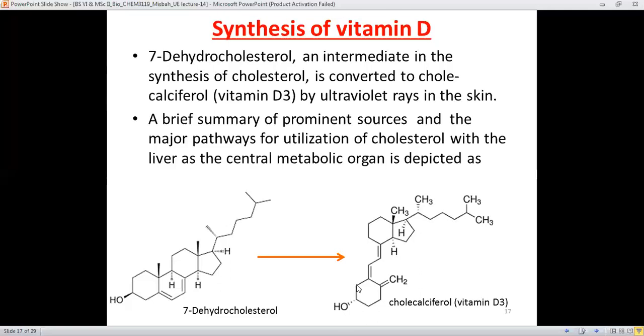There is a change over here, how this ring gets changed or opened up in such a way that there is unsaturation or the buildup of conjugation. Therefore, the structure of dehydrocholesterol is changed, and it's converted into vitamin D3, which is very important for our bone strength as well.